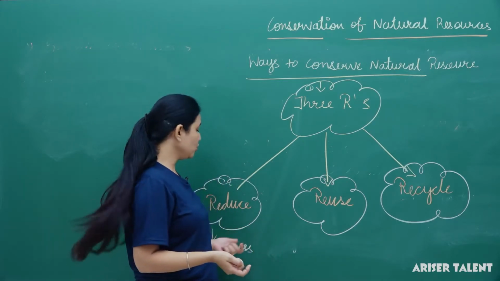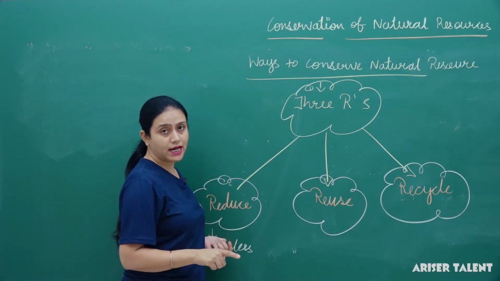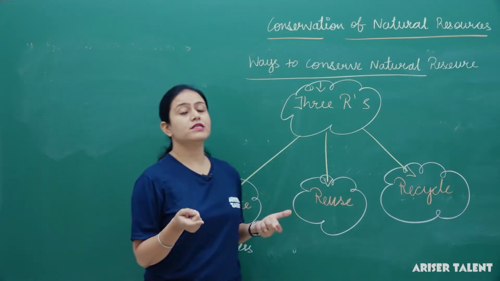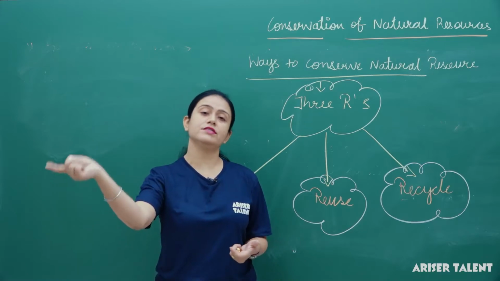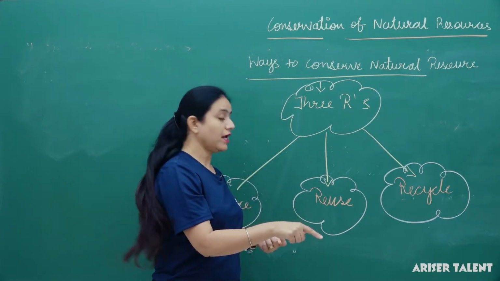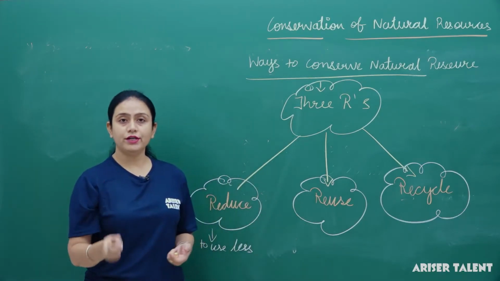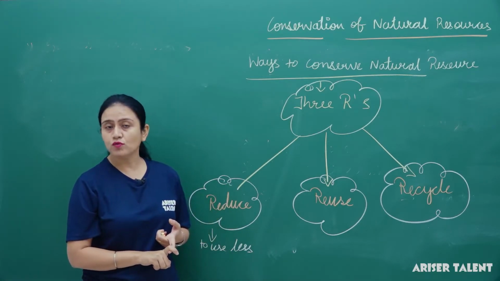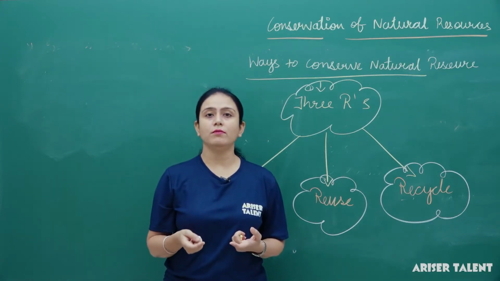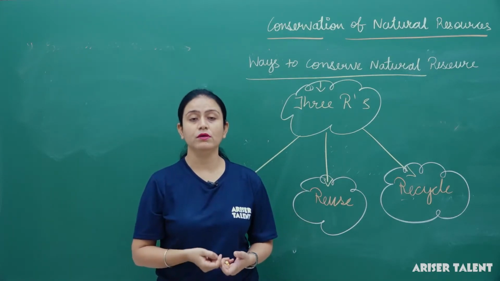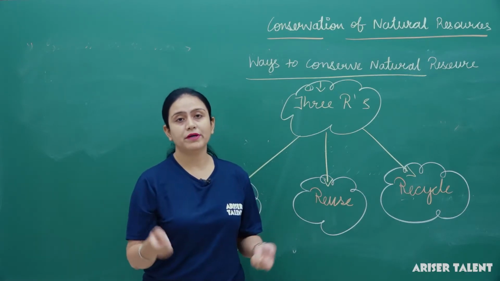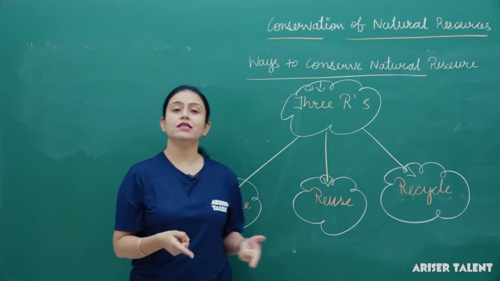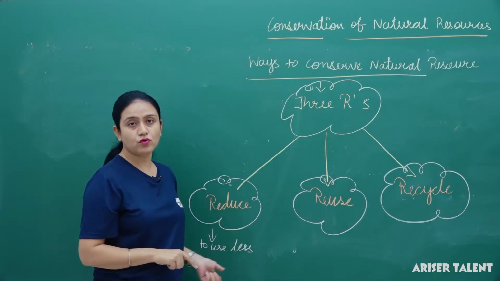This is the way to reduce the use of electricity, and we all know generally electricity is made by water. So water is what? Water is a natural resource. So electricity is connected to water here. So if you reduce the use of electricity, you will conserve the natural resource, that is water. For example, if you are in the bathroom and you are shaving or brushing, what should you do? You should turn off the running tap. In this way you can reduce the use of water here.